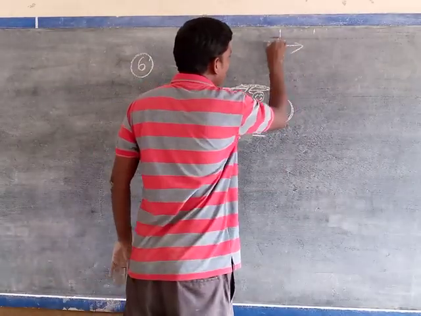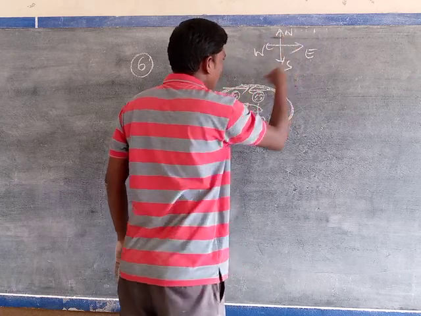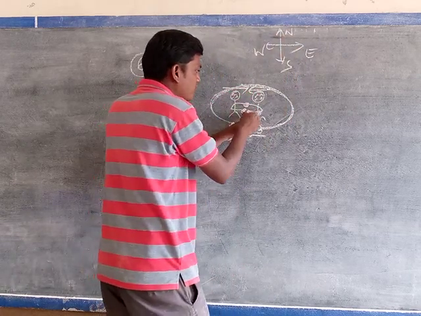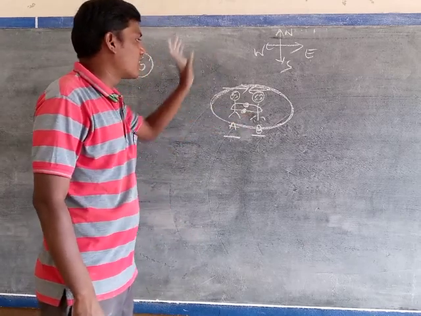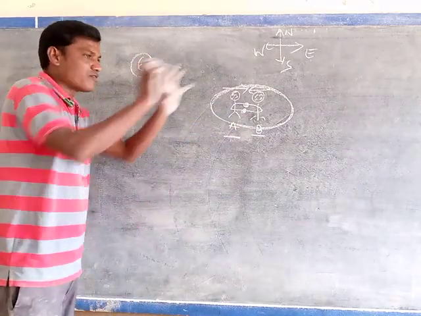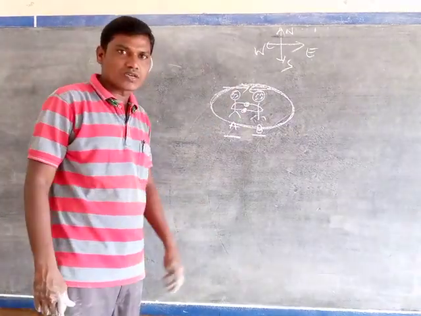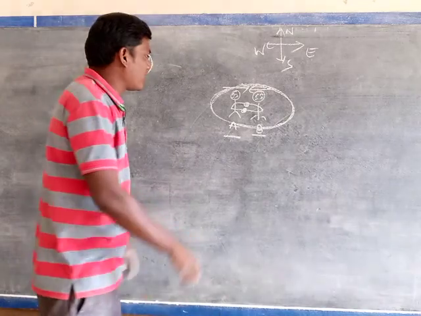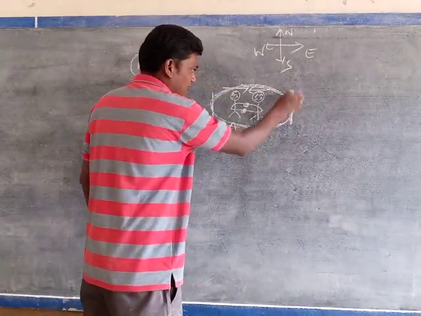According to the directions east, west, north, south, person A pushes person B towards the east and B pushes A towards the west. By using the net force concept, how can we find it? Simply we take this whole line, the outer line.